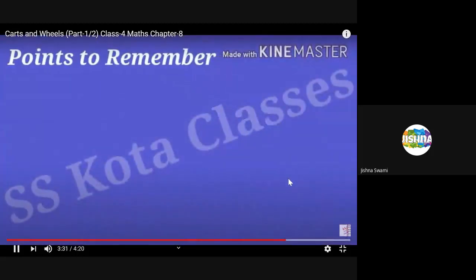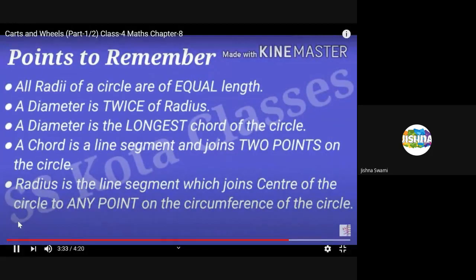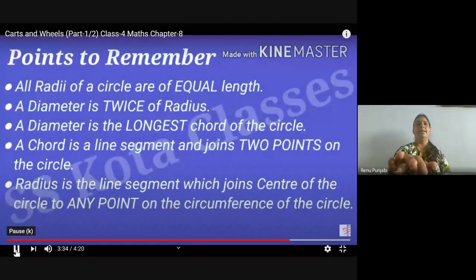Points to remember. All radii of a circle. Radii means the plural of radius. As I explained before, you can draw many radii passing from the center and touching the circumference of a circle. So the plural form of radius is radii.